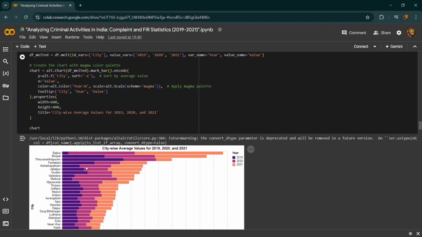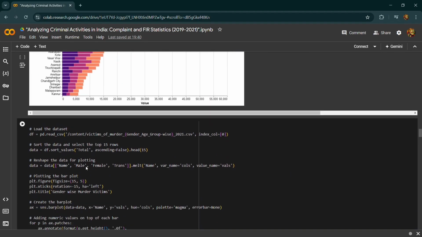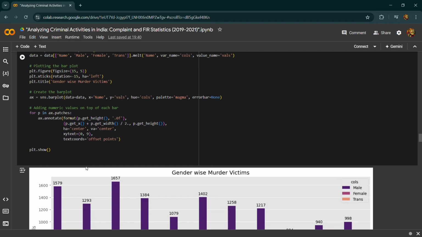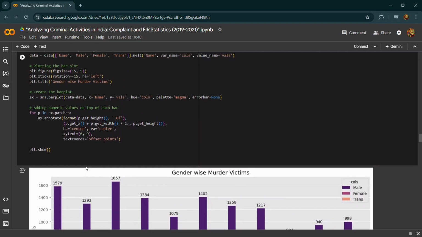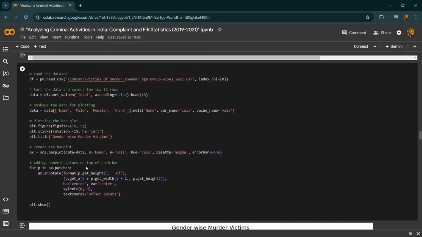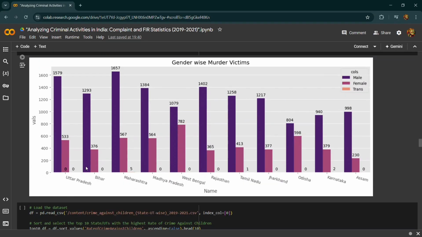Okay, then we are moving toward the victims of murders, where a gender and age group wise data set is there. So we have to prepare the data for plotting. First we ensure the data frame is correctly structured with the columns name, male, female, transgenders. Then we create a bar plot of the gender-wise distribution of the murder victims, rotate the x-axis labels, set the title, and add the annotation on top of each bar.